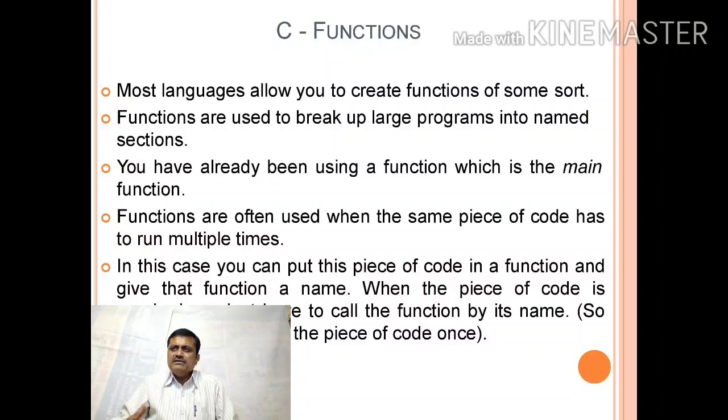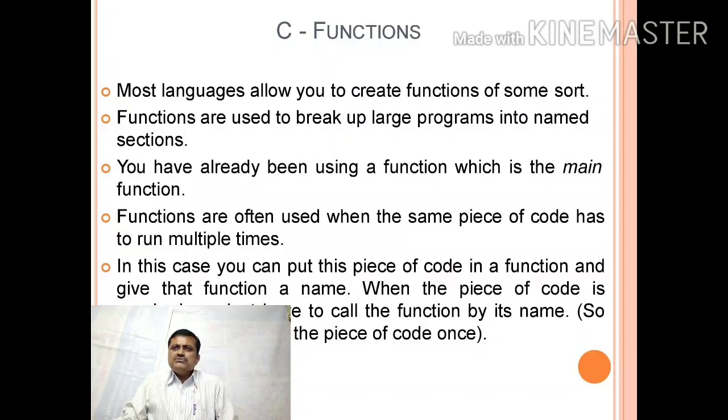It is a very tedious job. That's why these modules can be created, and these modules are called functions. You have already seen using a function, which is the main function.